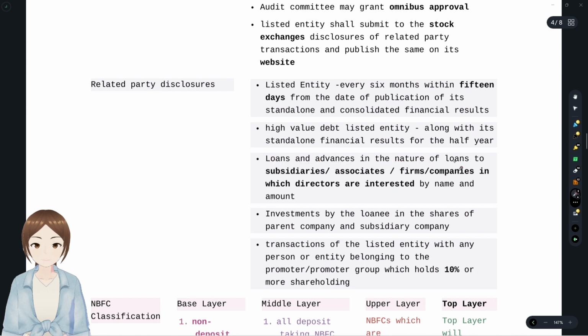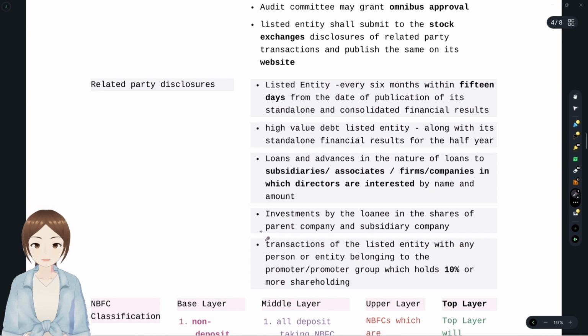Loans and advances in the nature of loans to: 1. Subsidiaries. 2. Associates. 3. Firms in which directors are interested. 4. Companies in which directors are interested. By name and amount, what do they have to disclose? They have to disclose the name and the amount of loans and advances in the nature of loans to subsidiaries, associates, firms in which directors are interested, and companies in which directors are interested. Okay, that's it.